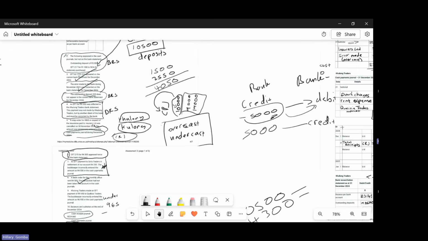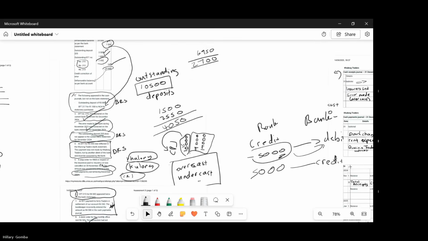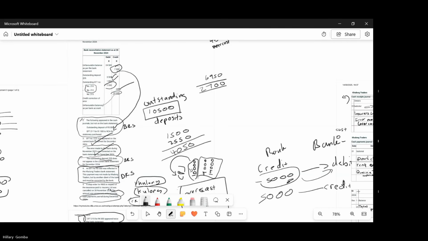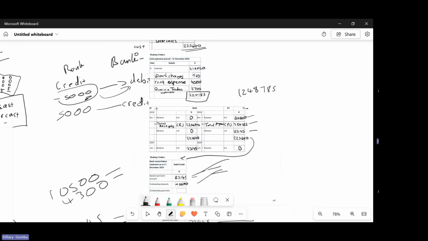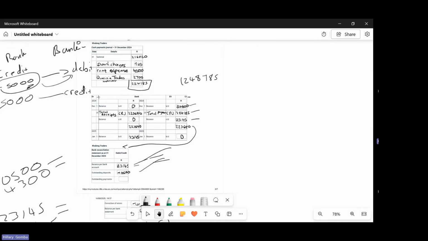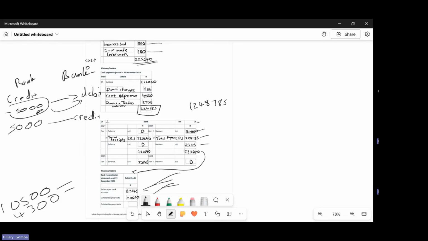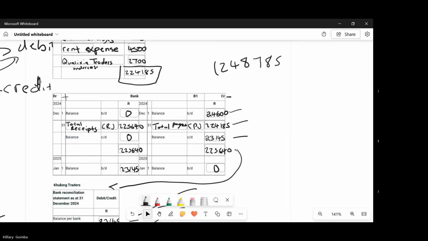There's something wrong somewhere. There's an error when we calculate it. We made a mistake on the bank, because the credit side was more than the debit.